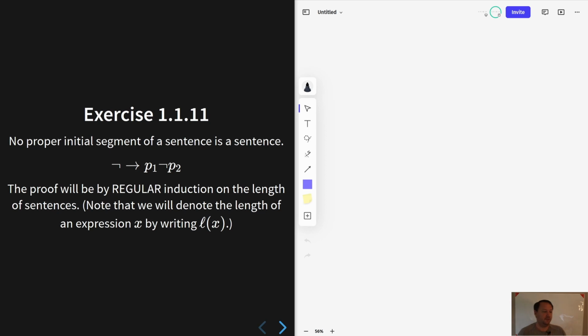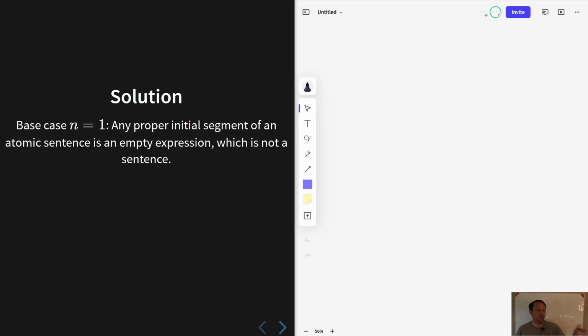The proof that we give is going to be by regular induction on the length of the sentences. So not induction on complexity, but induction on a natural number n. We'll start with n equal to 1. As a note about notation, in this proof I'll use the script L symbol to be the length of a given string.